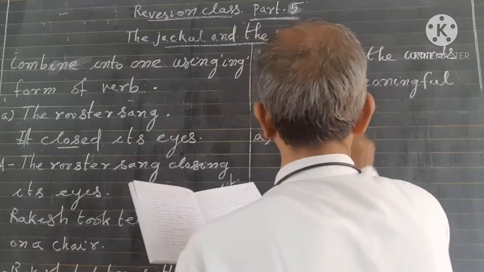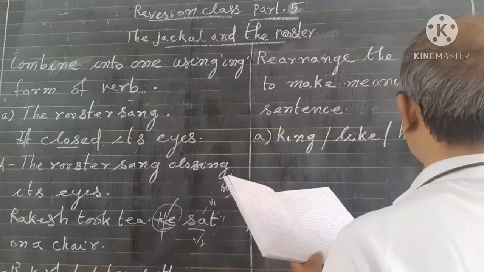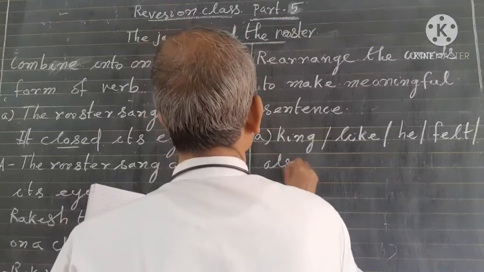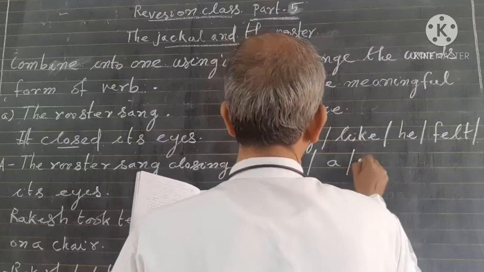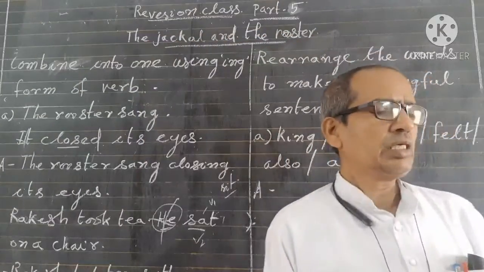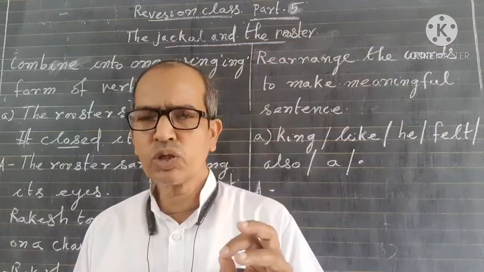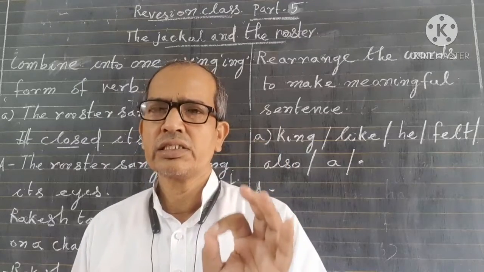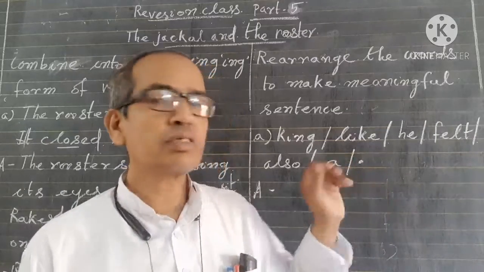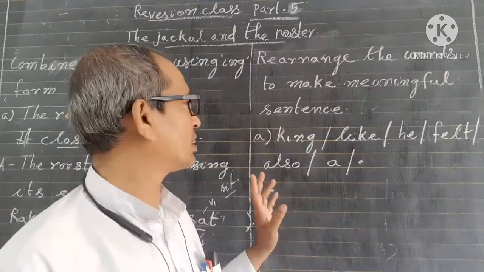King, like, he, felt, also, a, full stop. What is the symbol? The symbol is a full stop. So we have to rearrange them as an affirmative sentence.